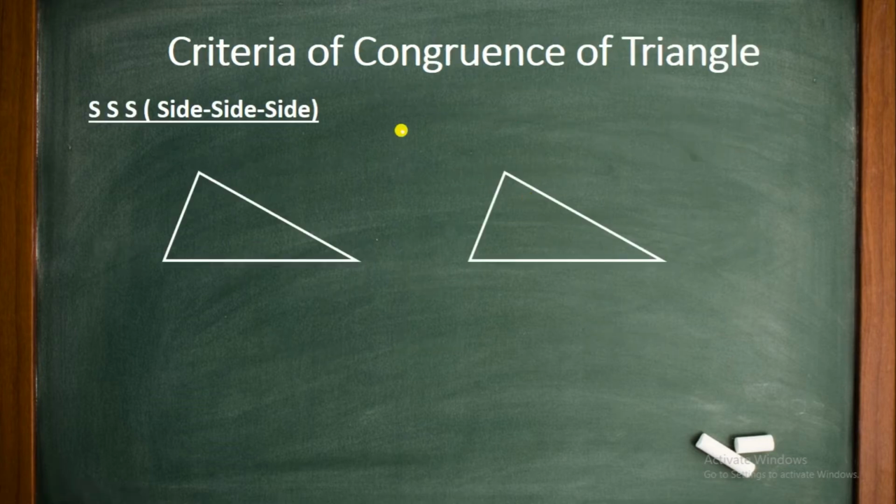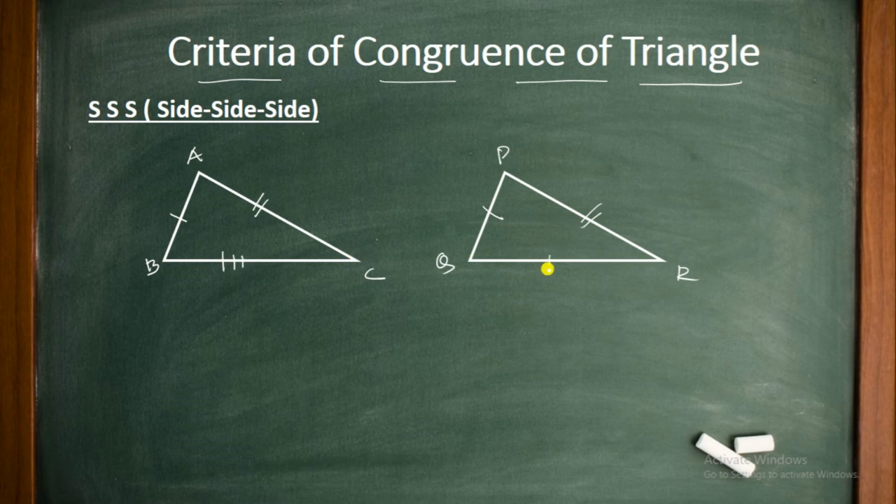Now we will move to the next topic, which is criteria for congruence of triangles. Our first criterion is SSS, that means side, side and side. Here we have two triangles. We can name one A, B and C, and this triangle P, Q, R. If we can prove that this side is equal to this side, the second side is equal to the second side, and the third side is equal to the third side of this triangle, then we can prove that these two triangles are similar. That means they are congruent.